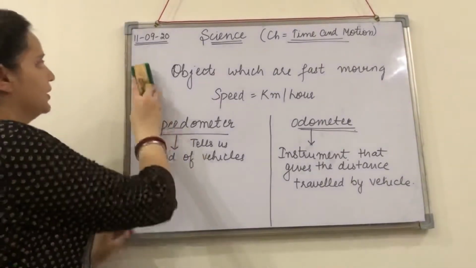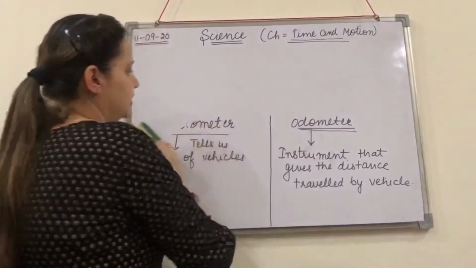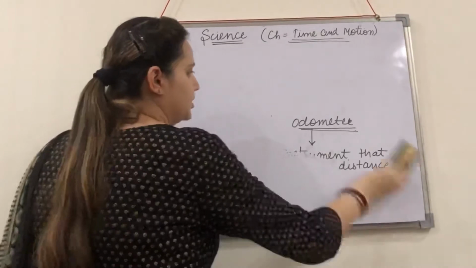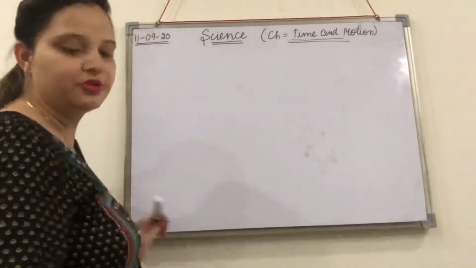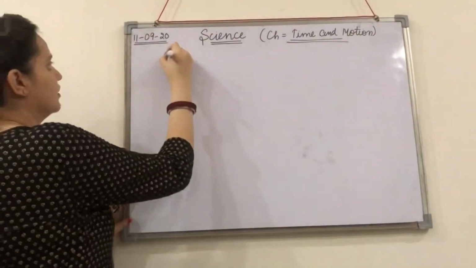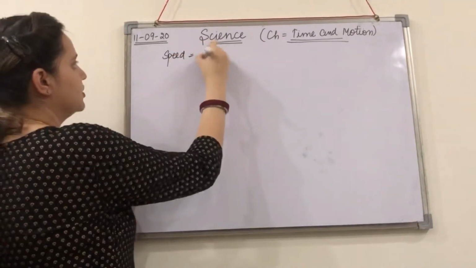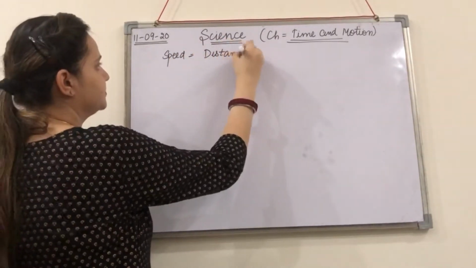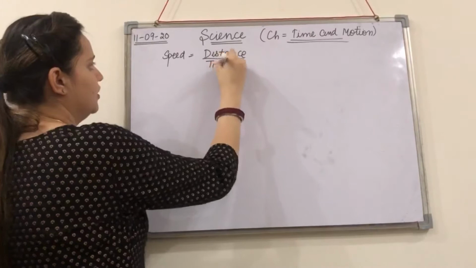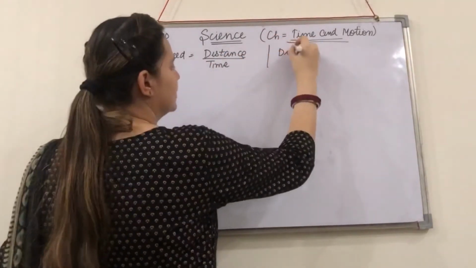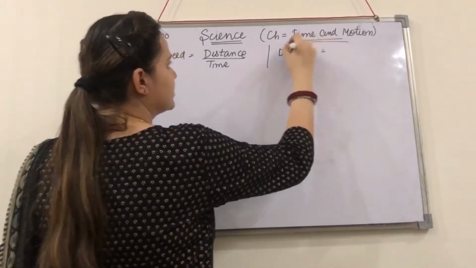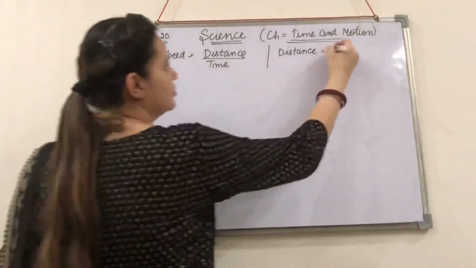Okay, so this is about the theoretical part. Now we will be doing the numericals of the speed. What we have to remember is that speed is equal to distance upon time, or if we calculate the distance, that is speed into time.